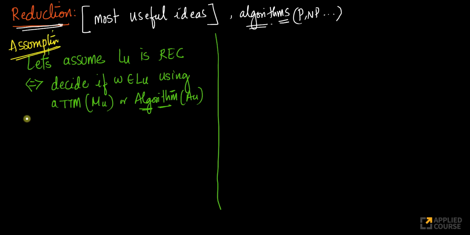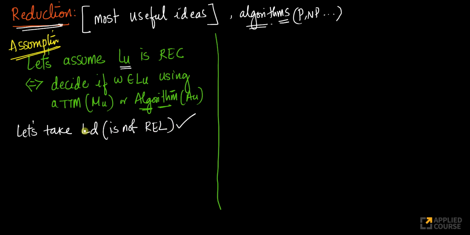Now let's take the diagonalization language, our LD. You might wonder why we are taking the diagonalization language here. Everything will fit into this proof. Please stay with me for a few minutes; you'll understand why LD is important in this proof. We are proving something about LU, not about the diagonalization language. We know that LD is not recursively enumerable. We've already proved this using the diagonalization table in one of the previous videos.